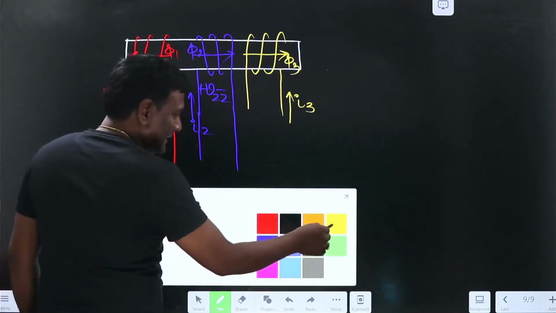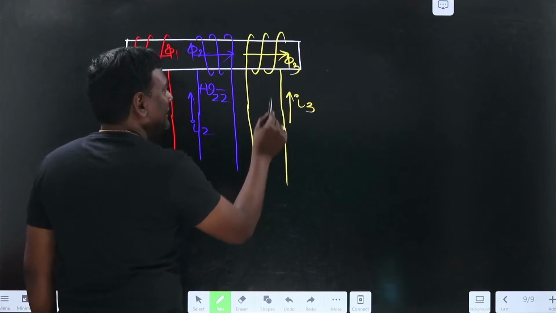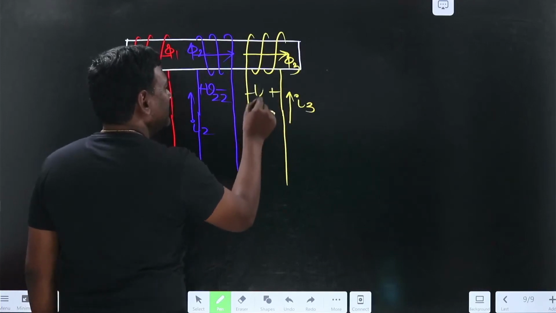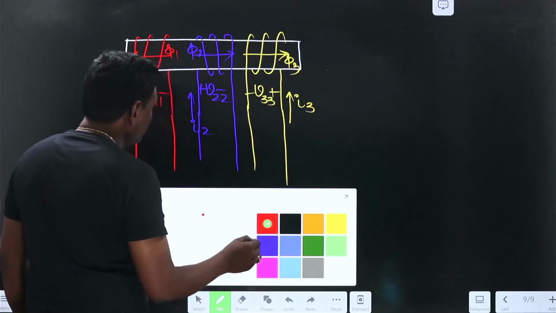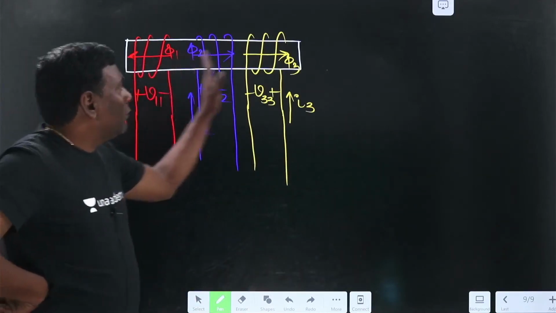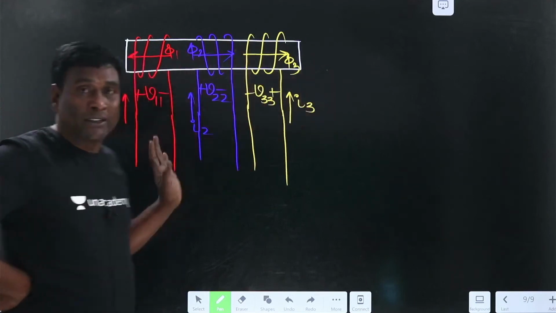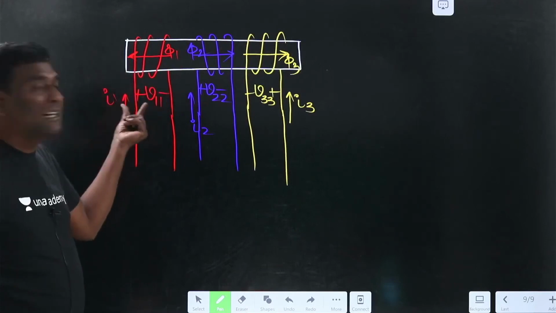My I3 is entering here, so plus minus V33. Now if I don't have pi 2 and pi 3, my pi 1 will be in this direction. Because of that I got that voltage.